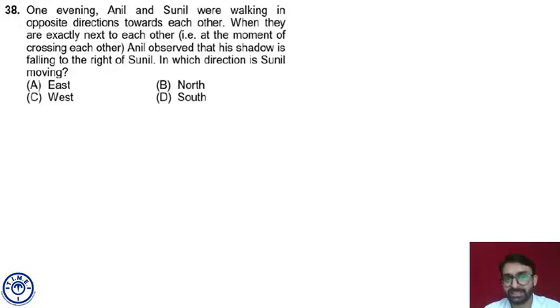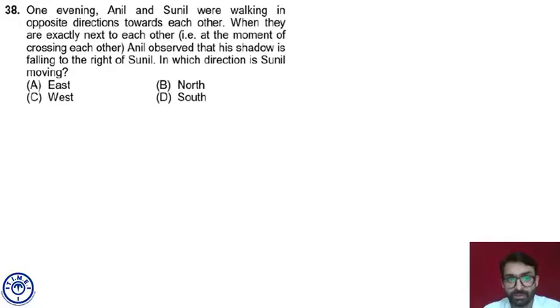In the evening, the sun is in west. The shadow of anybody will fall in east direction. Fine. That means Anil's shadow is to the right of Sunil. अनिल का शेडो इस डायरेक्शन में फॉल कर रहा होगा, जो कि सुनील का राइट है.